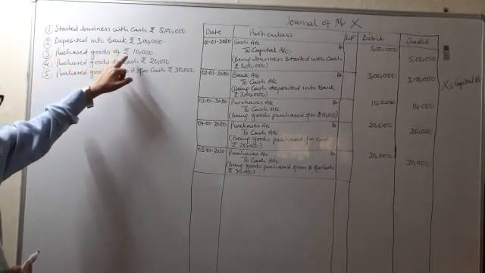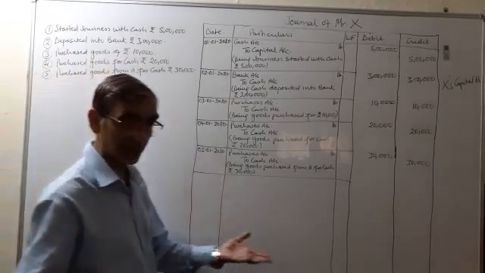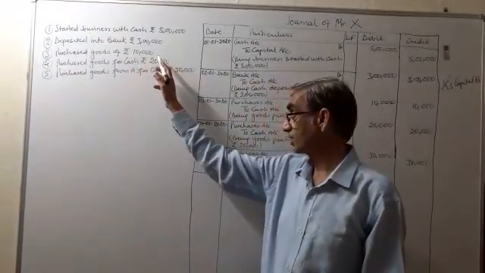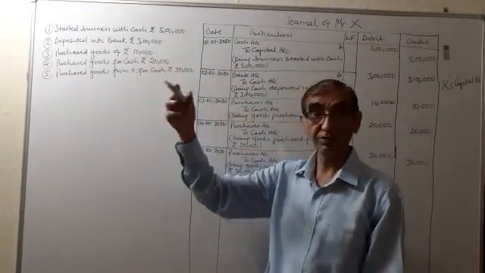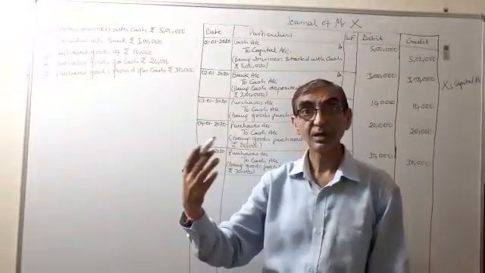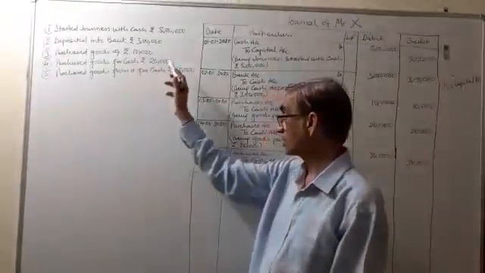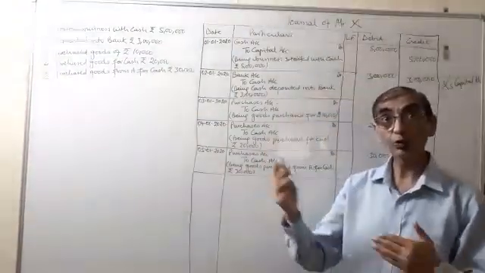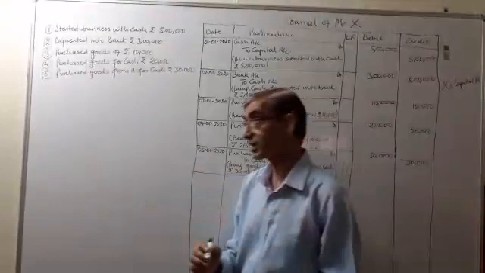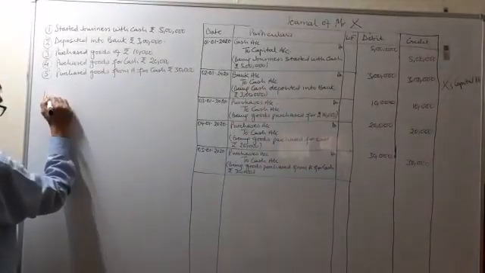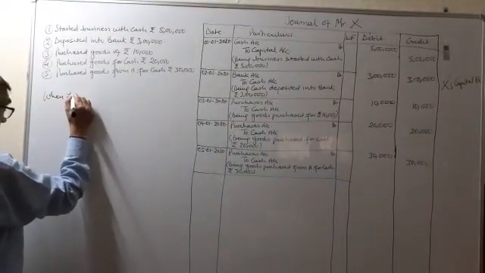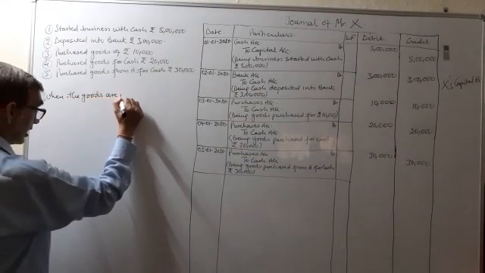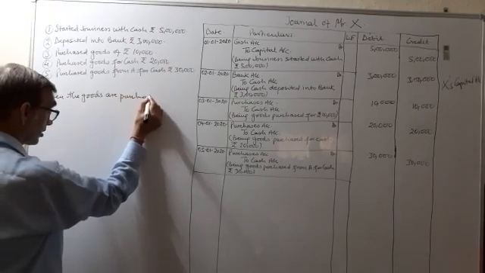Purchase goods of rupees 10,000. Again, the same thing. Over here it is not mentioned whether the goods are being purchased for cash or credit. So we will assume them to be a cash transaction. So we have purchased goods for cash rupees 10,000. What is coming in? Goods are coming in. When the goods are purchased,